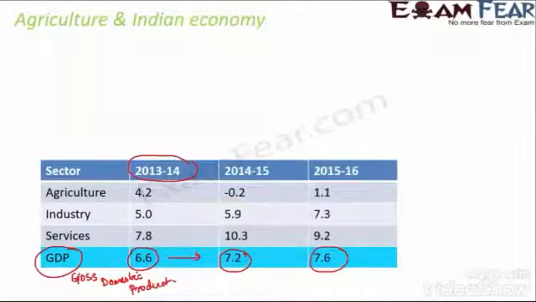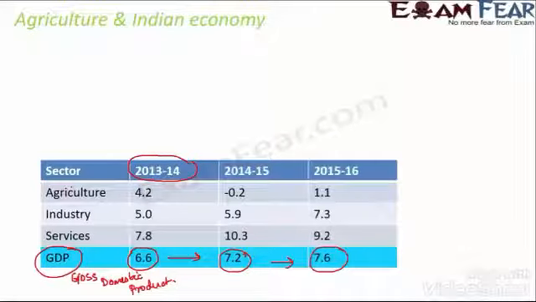So we see that the GDP of India is increasing, which shows that the economic performance of India is also increasing. But how do we get this GDP? This GDP comes from different sectors. For example, it comes from the agriculture sector, the industry sector, and the services sector, and they all add up to give an overall or net GDP, right?